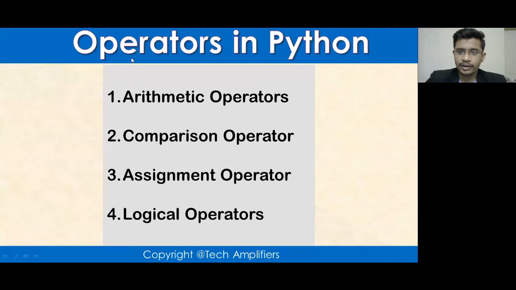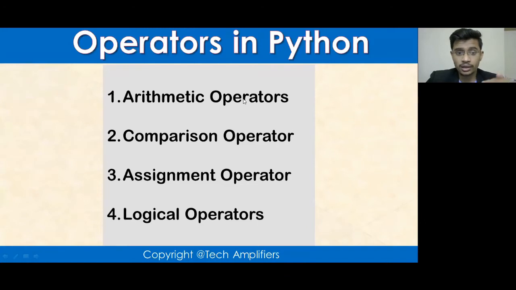Perfect. Okay, fine. So these are some operators available in Python, and we are going to use them. I'm not going to demonstrate each and everything because it is really very easy. Arithmetic operators, all of you know. We have comparison operators, assignment operators, and logical operators as well. So here we go.